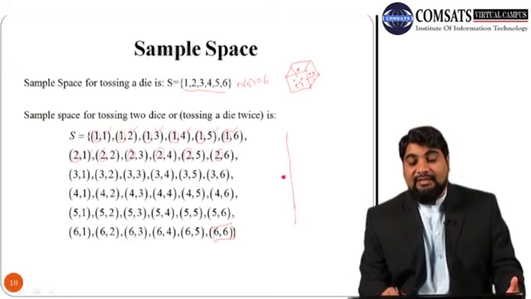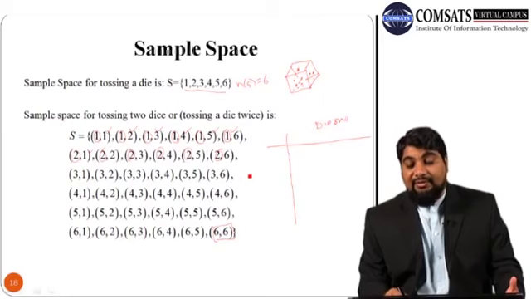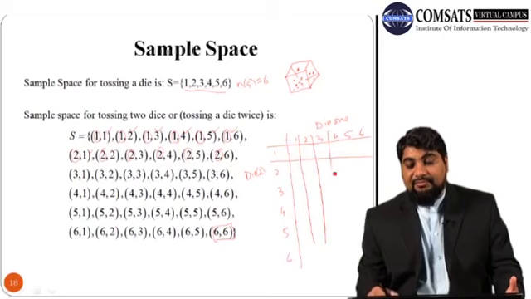So in order to draw this, again we have one very simple rule. Here we mention die 1, or the first die, and here we have die number 2. The number of possibilities in die 1 are 1 2 3 4 5 6. The number of possibilities in die 2 are 1 2 3 4 5 6. So just draw this box.